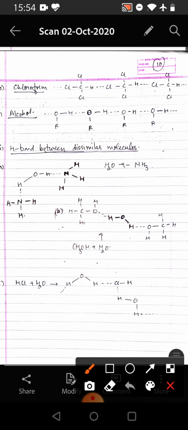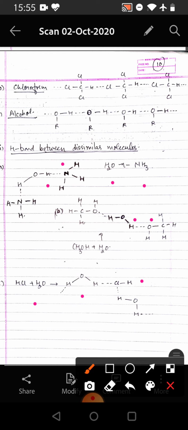So this is the intermolecular hydrogen bonding between water and ammonia. The H of the water molecule forms a hydrogen bond with the nitrogen of ammonia, and here H is forming one with CH3OH, and with HCl and H2O we see that water and HCl also form intermolecular hydrogen bonding.